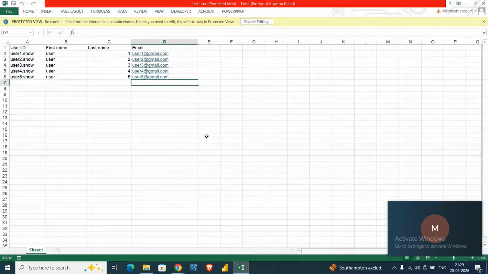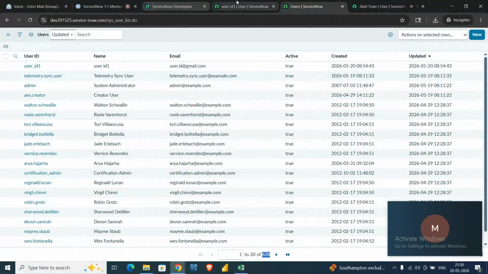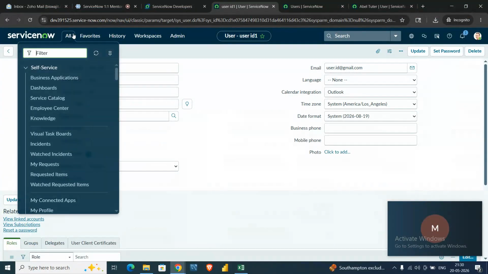So we need to insert these 5 users as well into ServiceNow. How can we do it? There is a simple method called import set and transform map. With the help of both, we can insert data into ServiceNow.